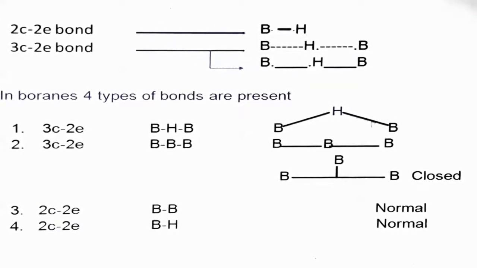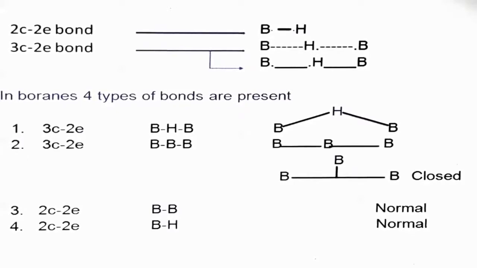Here you can see the example of a bridge bond or banana bond, and this is the B-B-B bond, which is three orbitals and two electrons, or three centers two electrons, where we have three different orbitals and one orbital is empty. Third, two-center two-electron bonds, as we have already discussed: B-H bond and B-B bond are purely covalent bonds called normal bonds. The three-center two-electron bonds, B-H-B and B-B-B, are called electron deficient bonds.